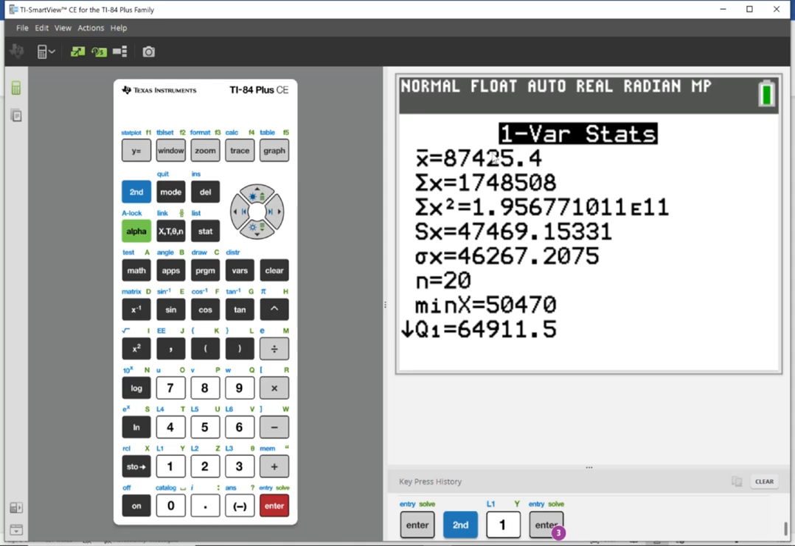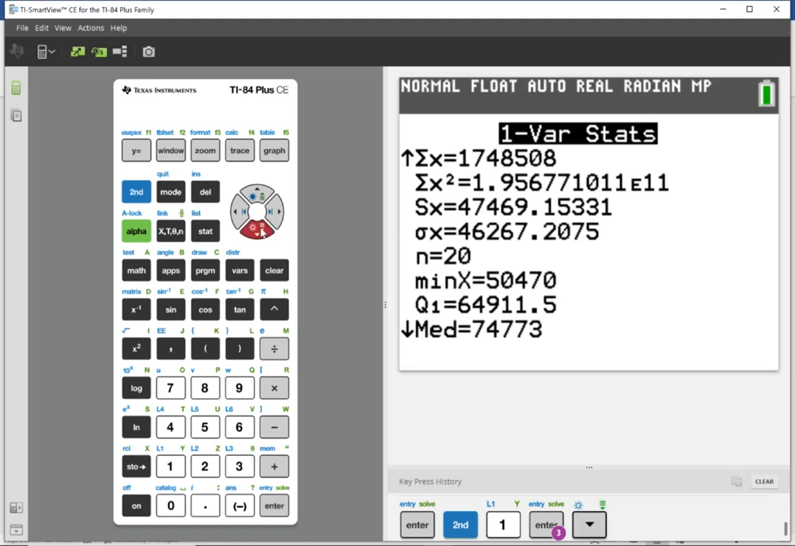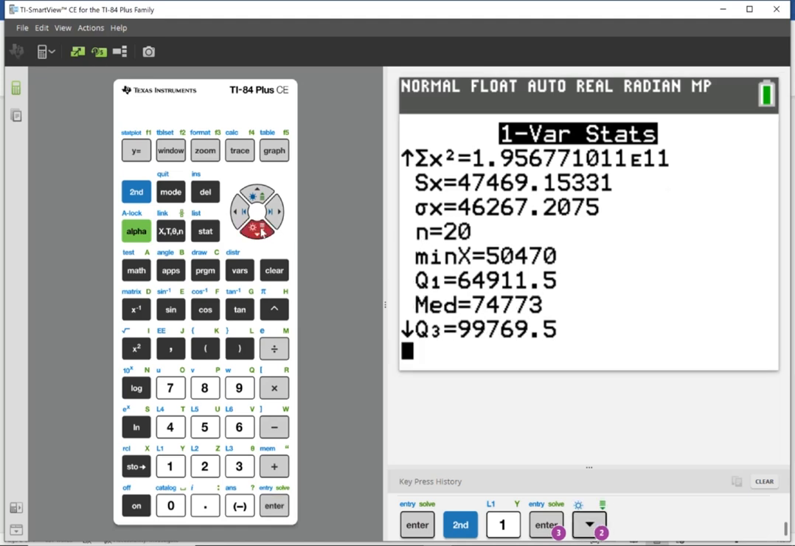Okay. Now, under this list, we also see n equal to 20. You should recognize what n equal to 20 is. Remember, we use lowercase n to denote the sample size. Here, the sample size is 20. Now, let's go down, click the down arrow to see more statistics.